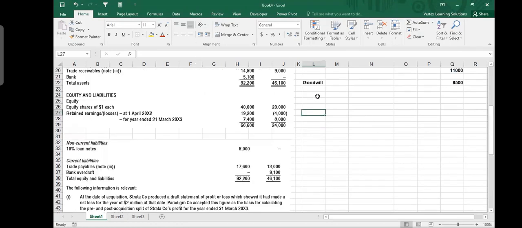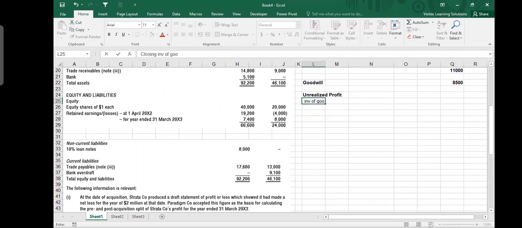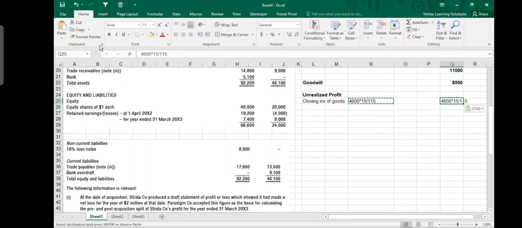So we say that here it is unrealized profit, and we say that closing inventory of goods is 4.6 million because it is markup. In case of markup, you should remember the formula 15 divided by 115. If they tell you that there was a margin, then you should say 4,600,000 into 15%, and that's all. Margin is calculated like this. Markup is 15%, so 15 divided by 115. We have done this calculation before as well, mathematically, why and how you do it. So your unrealized profit is 600,000.